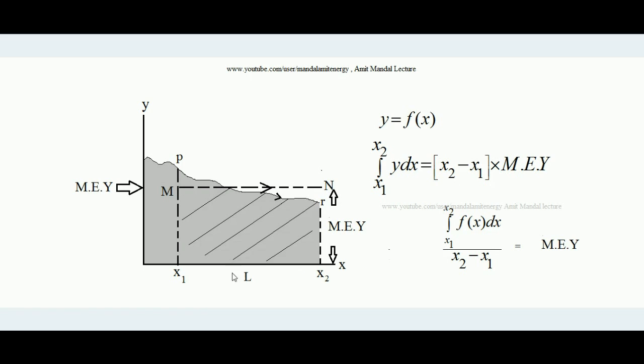So that is equal to the length of this rectangle, x2 minus x1, into the mean effective y, mey. So mey equals how much? This LHS upon x2 minus x1. This is the concept of mean effective y. Hope you have understood this.